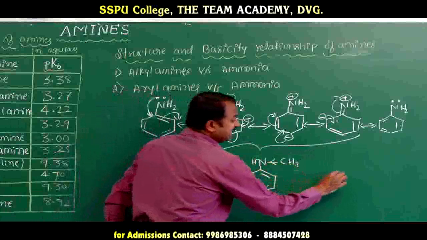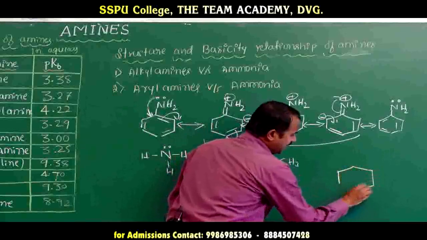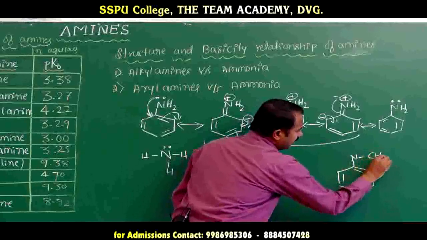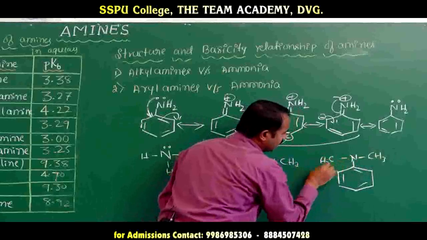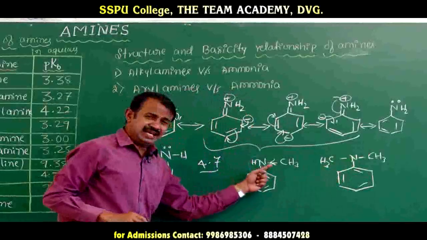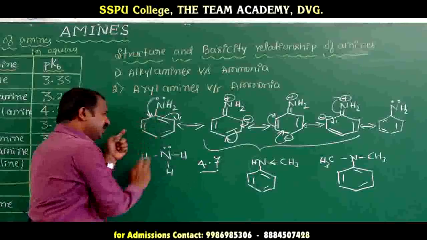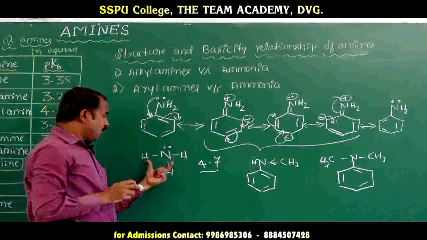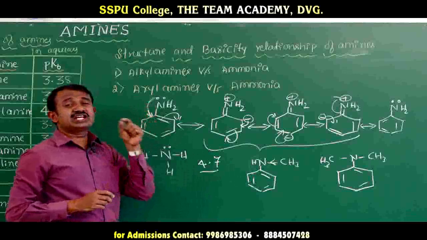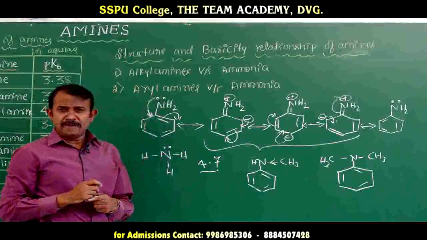Coming to secondary and tertiary amines, we will go for N,N-dimethyl aniline, N-methyl aniline, and only aniline. First, ammonia and aniline. Ammonia is more basic than aniline, because aniline is resonance stabilized through the mesomeric effect. Electrons are donated to the benzene ring.